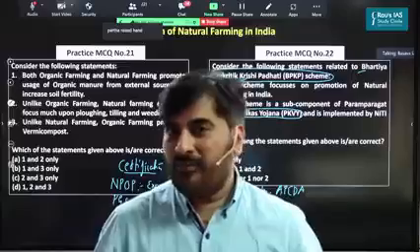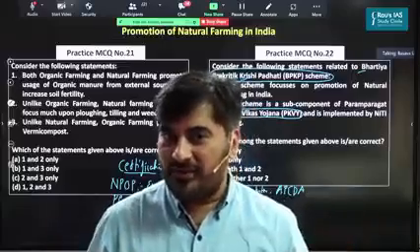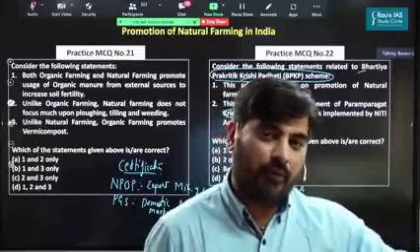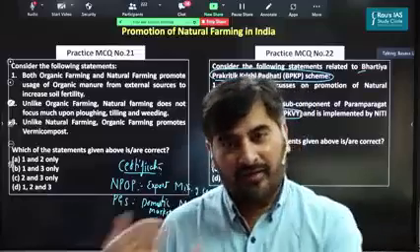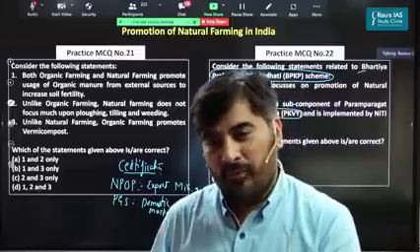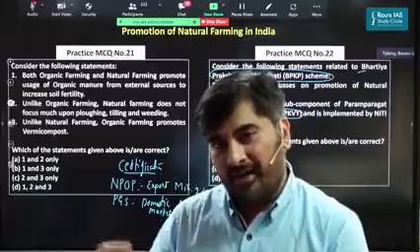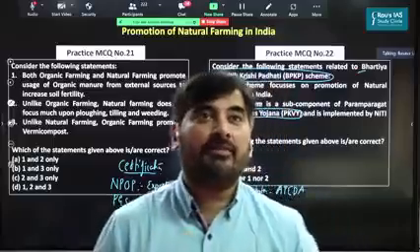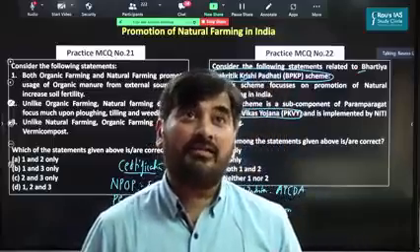So both of them use naturally available resources. But in case of organic farming, the naturally available resources may be procured from external sources. Whereas in case of natural farming, we promote breaking down of the organic matter into organic manure right on the surface of the soil itself. Are we clear on this?